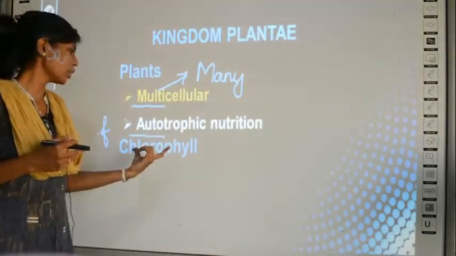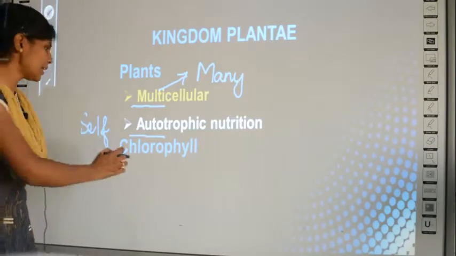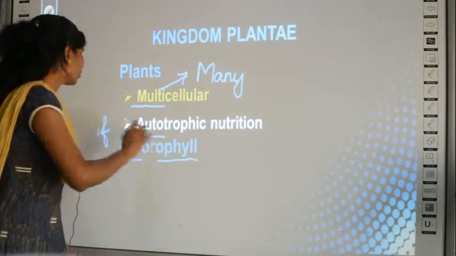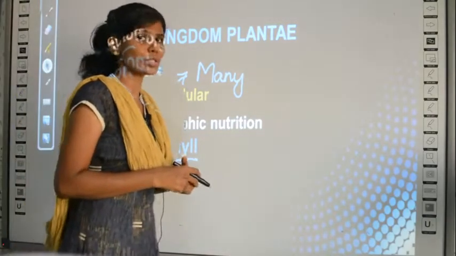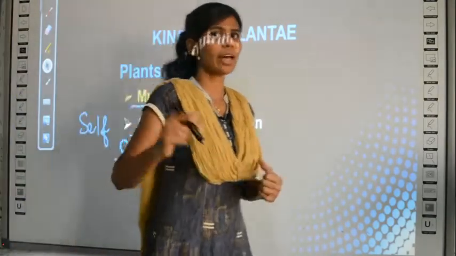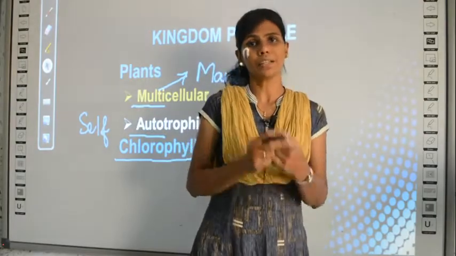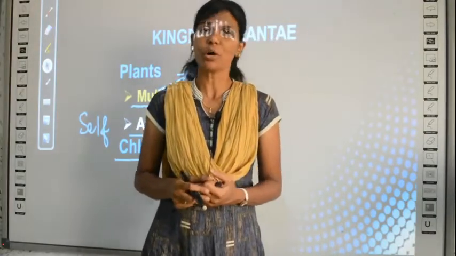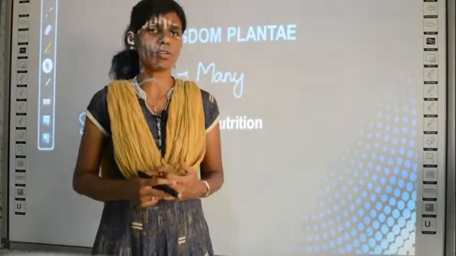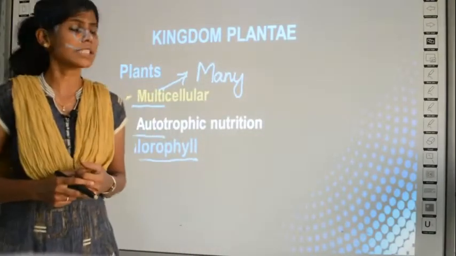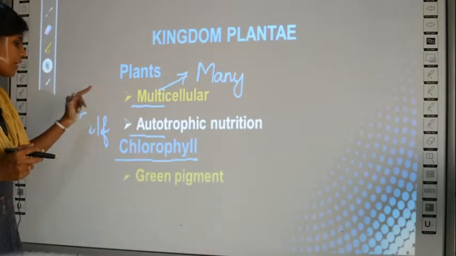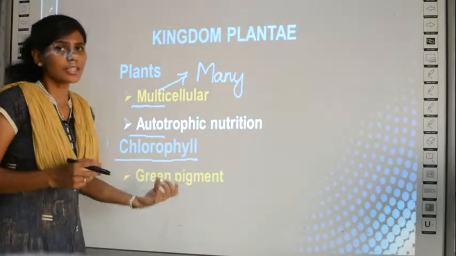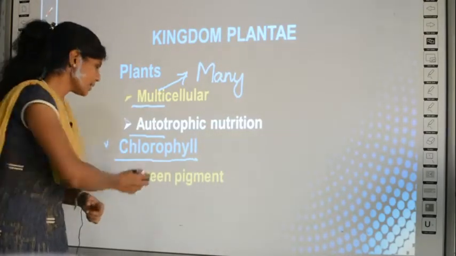They have something called chlorophyll, which is a special property in plants. Some microorganisms also have this chlorophyll, but it is a unique characteristic feature of plants. What is this chlorophyll? You must have studied it in your lower grades itself. Chlorophyll is a pigment, and this pigment is green in color.